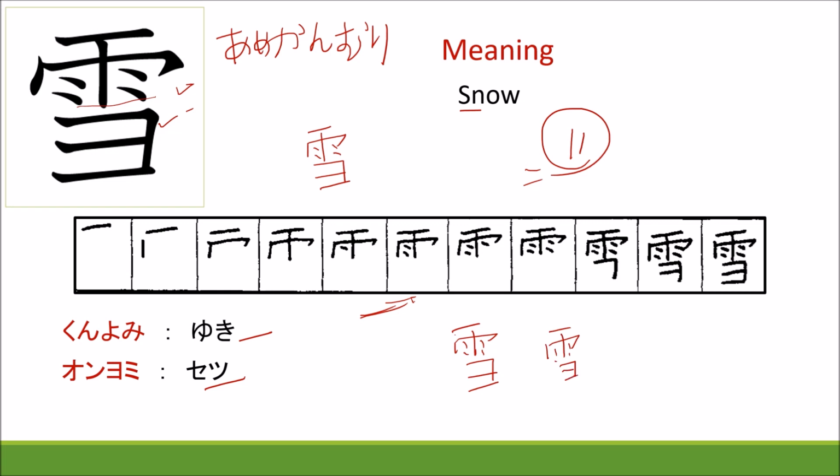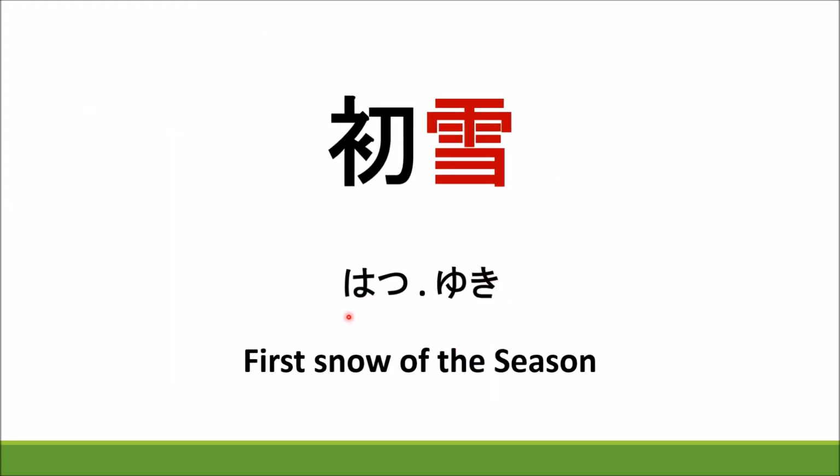Let's learn some words of this kanji. Hatsuyuki, meaning first snow of this season. This kanji is Hajime, meaning first. We will learn how to read it later. First snow of this season.